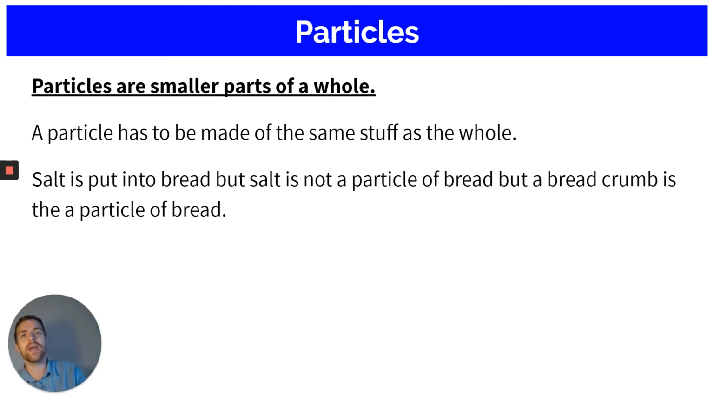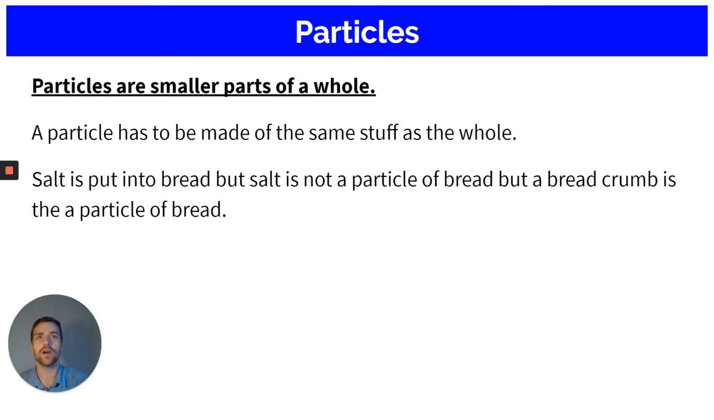The particle has to be made of the same stuff as the whole. Salt is just one of the ingredients in bread. Flour is just one of the ingredients in bread. If you take it out, you're not taking out bread, you're taking out one of the ingredients, one of the pieces that make it up. But when you take a crumb off bread, that small little piece is entirely bread. It's made up of everything that bread is made up of. So a particle is a smaller part of the whole, but it has to have everything in it that the whole has in it. It cannot be purely salt with the rest of it being bread. You need to have all the ingredients of bread in the particle that you have in the whole.